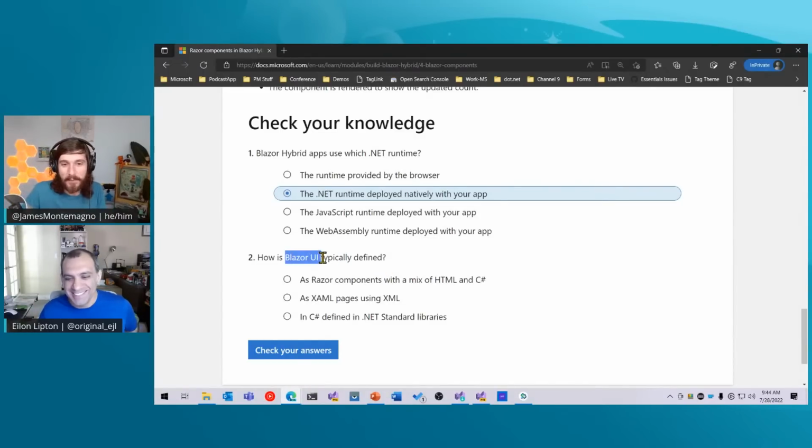Yeah. All right. Blazor UI, how is that typically defined? As Razor components with a mix of HTML and C#, as XAML pages using XML, or in C# defined in .NET Standard libraries?